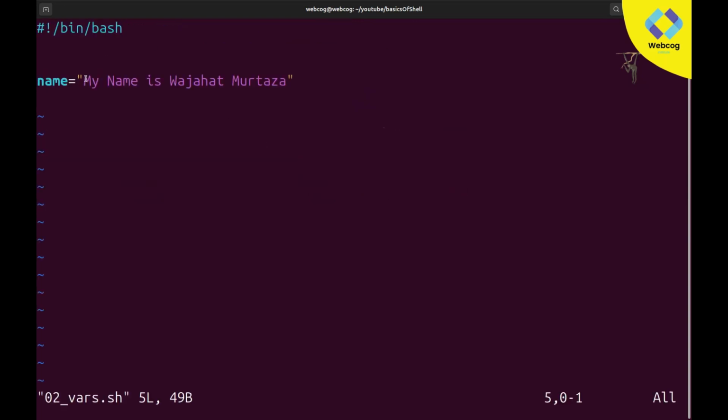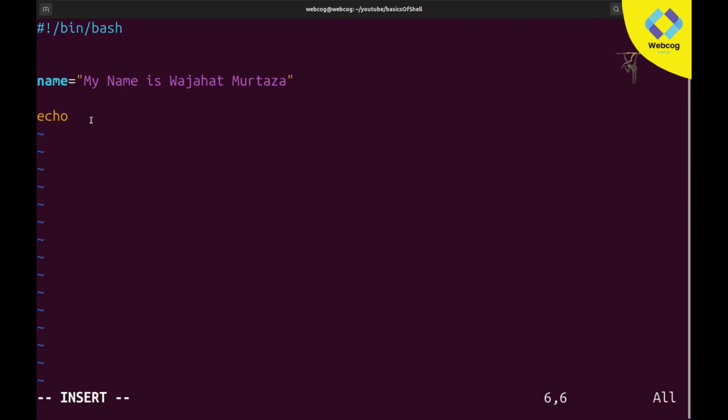Here we still only declare a variable, but we did not use this variable anywhere. So for example, I want to print this same line, echo my name is Wajahat Mirza. I will use echo, and simple. Now we need to print this line. So this line is stored in this name variable.